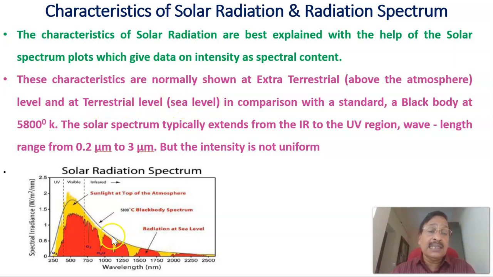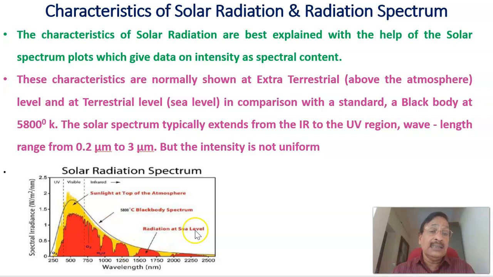Terrestrial level means sea level or the surface of the earth, in comparison with a standard black body at 5800 degrees Kelvin. The solar spectrum typically extends from the infrared to the UV region, with wavelengths of about 0.2 micrometer to 0.3 micrometer, but the intensity is not uniform.